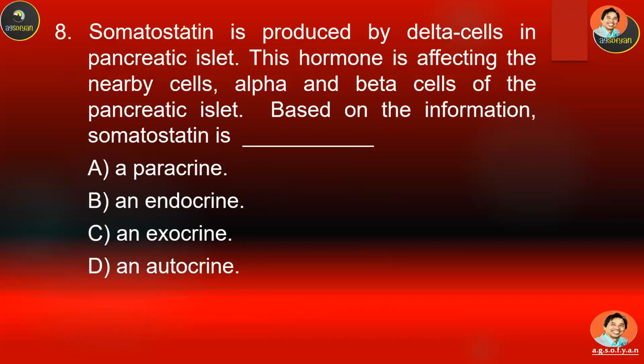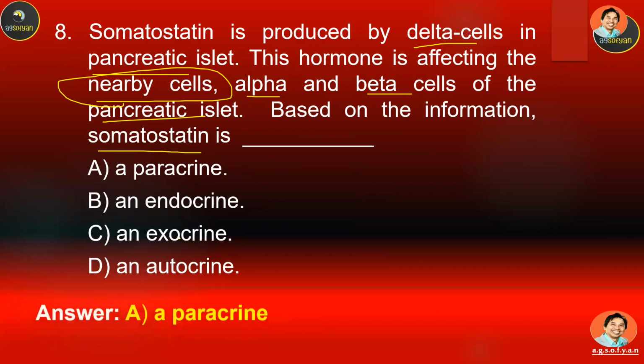Number 8, somatostatin is produced by delta cell in pancreas, okay, in pancreatic islet. This hormone affects the nearby cells, which are alpha and beta cells of the pancreas. Based on the information, somatostatin is what type of hormone? A, B, C, or D? Yes, we just mentioned that if it is affecting a neighboring or nearby cell, the name is going to be paracrine. So somatostatin is an example of a paracrine.